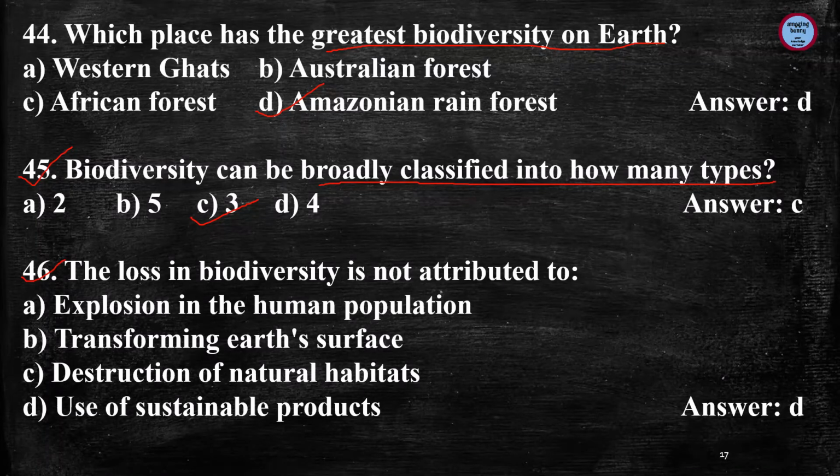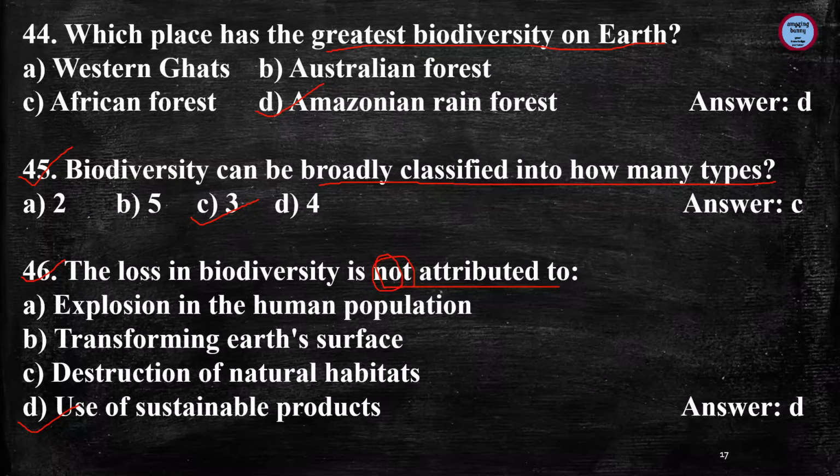Next question is, the loss in biodiversity is not attributed to, and the answer is use of sustainable products. And why the use of sustainable products?